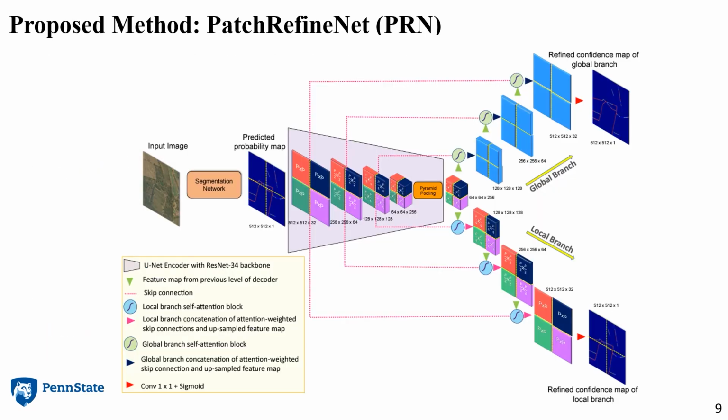The input to PRN is the logit map produced by the base segmentation network. PRN learns the spatial biases of the base network and adjusts the logit score of each pixel to compensate. PRN uses two learning signals during training. The first one is the ground truth labeling of each pixel. The second is a novel learning signal from a set of pseudo labels.